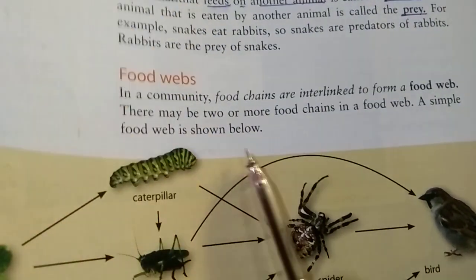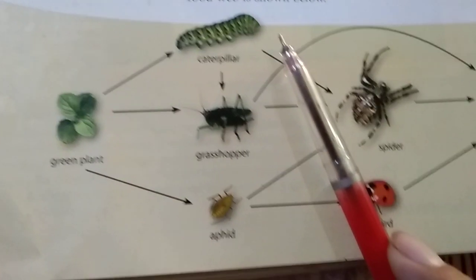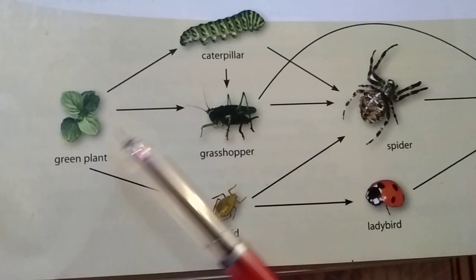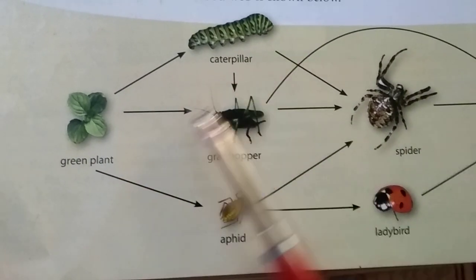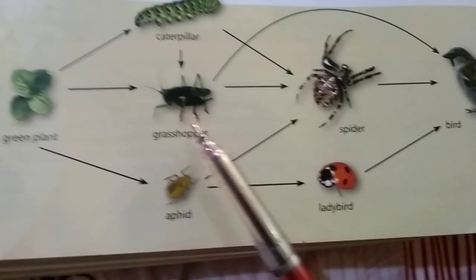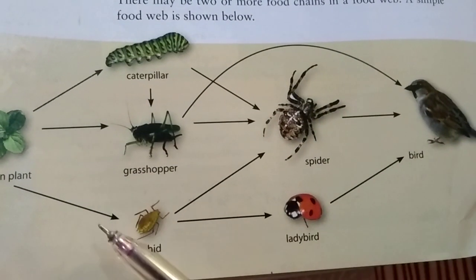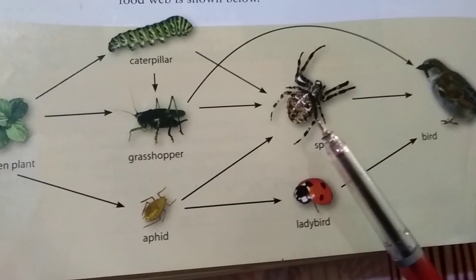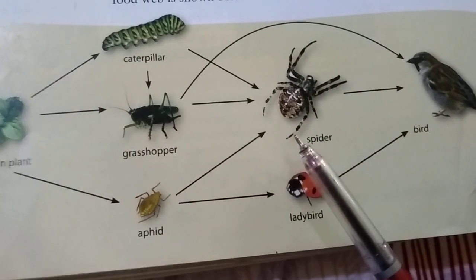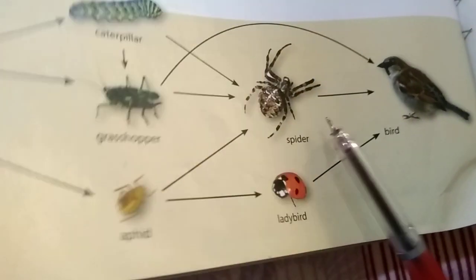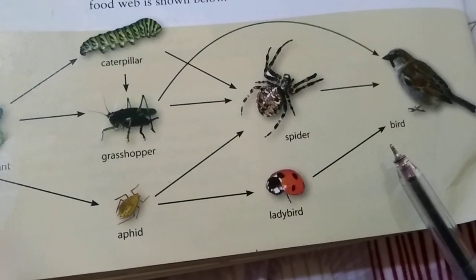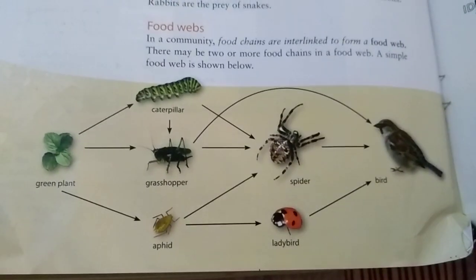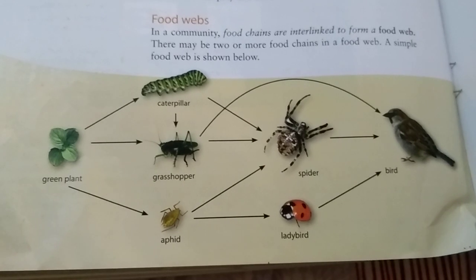A simple food web is shown below. Green plants are eaten by aphids, caterpillars and grasshoppers. Caterpillars are eaten by spiders, grasshoppers are also eaten by spiders, and aphids are also eaten by spiders. Spiders are eaten by birds, and ladybirds are also eaten by birds. This is the cycle of the food web.